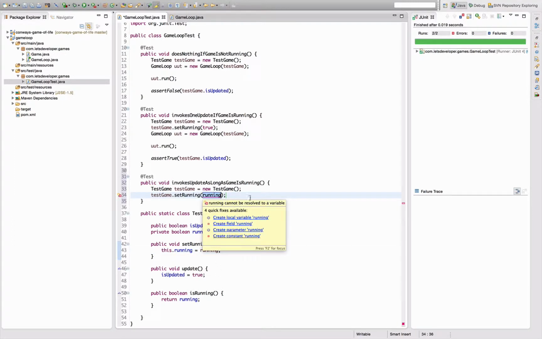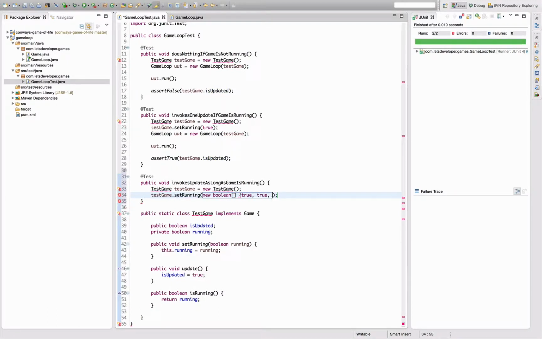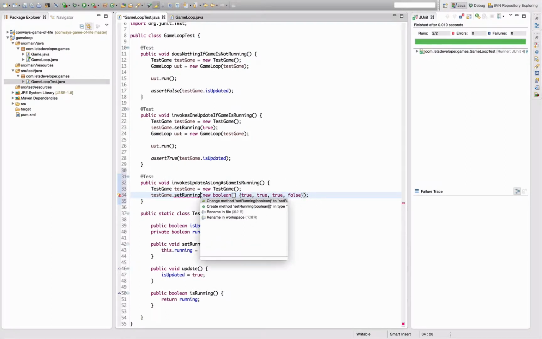So for what I want to do here, I would like to actually give in, let's say, an array. It's probably the easiest thing. Boolean array, and say true, true, true, false. Like I said, 3 times true and then false. This is not a method you would normally have in business code, but for test code that's perfectly alright.